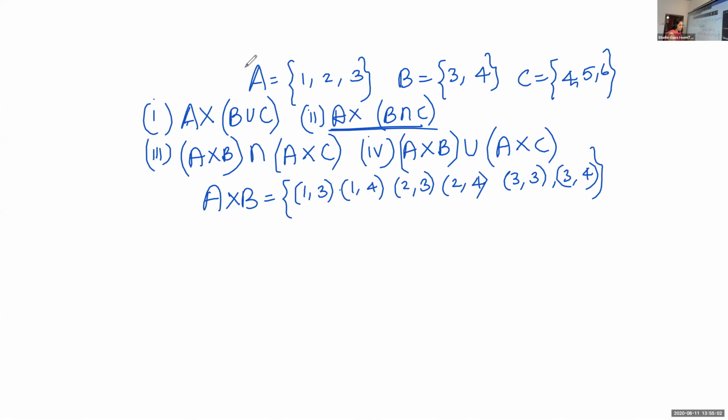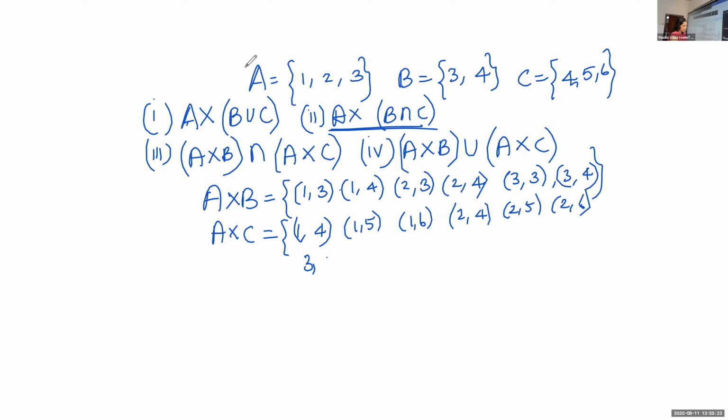Similarly, find out what is A cross C. You'll get (1,4), (1,5), (1,6), (2,4), (2,5), (2,6), (3,4), (3,5), (3,6).